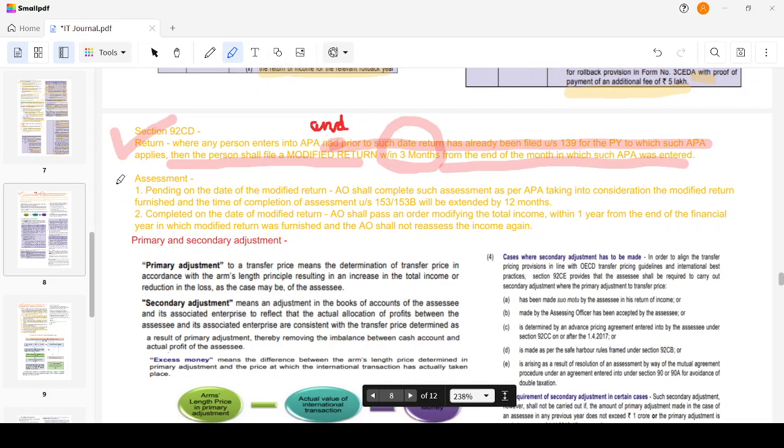If in this case the return is filed, there is no assessment. But if there is an assessment which is pending on the date of the modified return, then the AO shall compute the complete assessment as per the APA, taking into consideration the modified return, and the time of completion of assessment shall be extended by 12 months. One year again extension will be there.